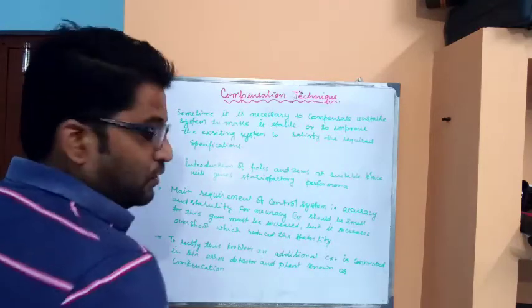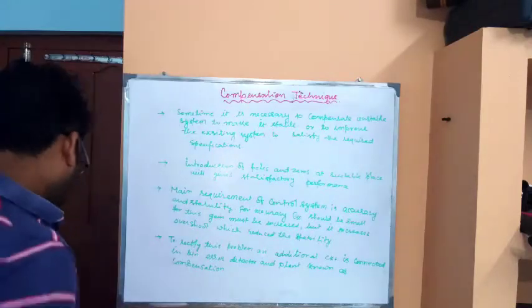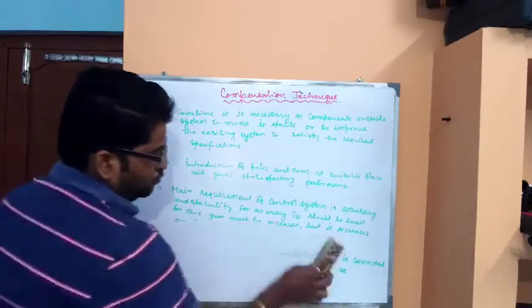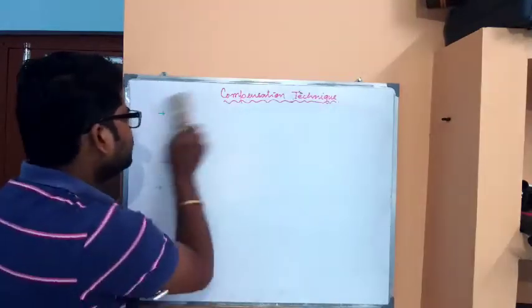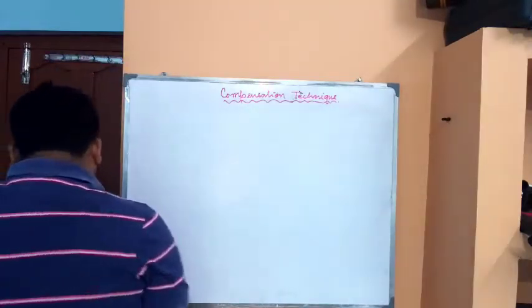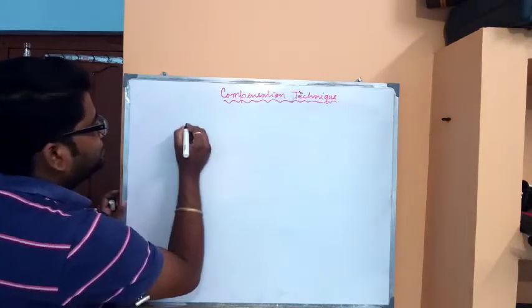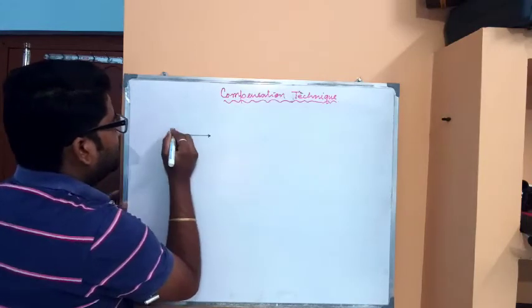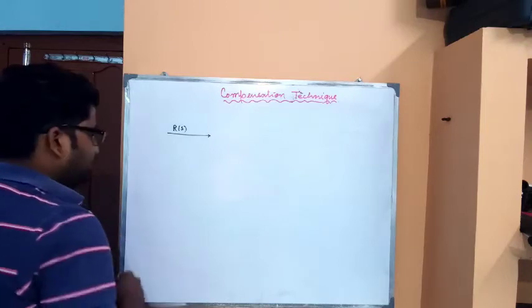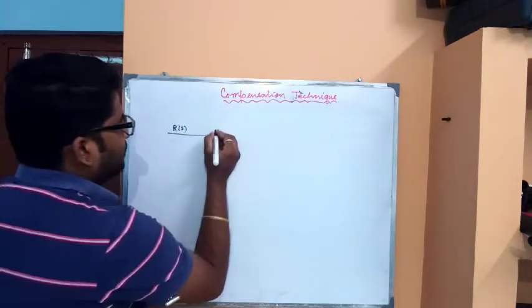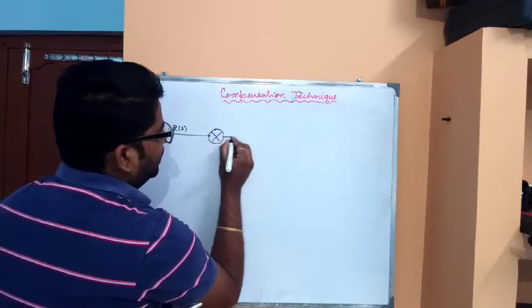Now let us go through the compensator block diagram with the existing control system. If we draw a block diagram, here this is R of S of a control system, and this part is known as the error detector.